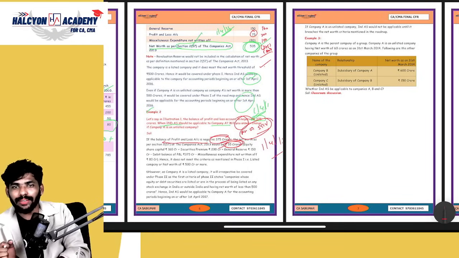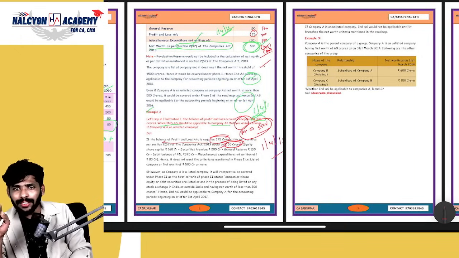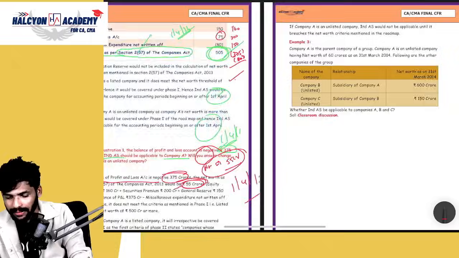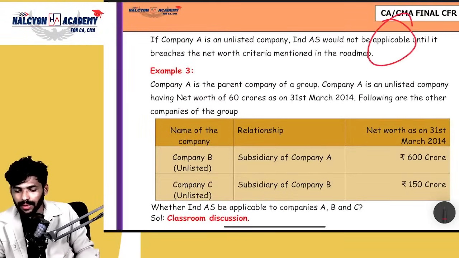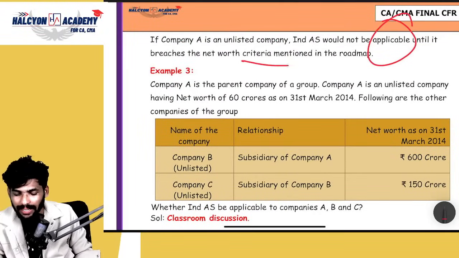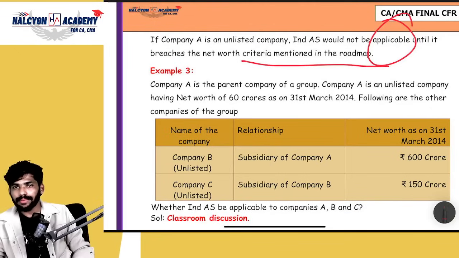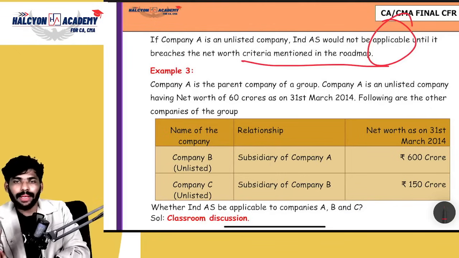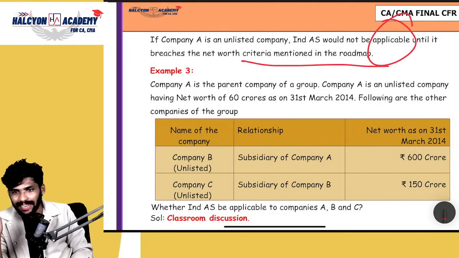In phase 2 we covered that the net worth should be more than or equal to 250 but less than 500, which means if the net worth is less than 250, then Ind AS will not be applicable. That is your answer. Ind AS is not applicable until it breaches the net worth criteria mentioned in the roadmap. Is it clear? Yes.